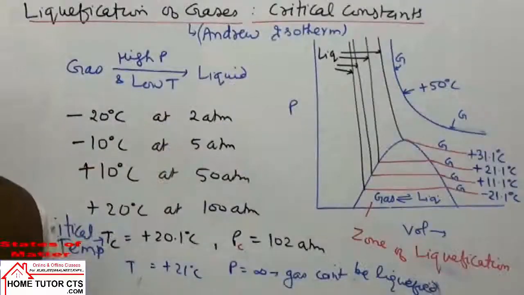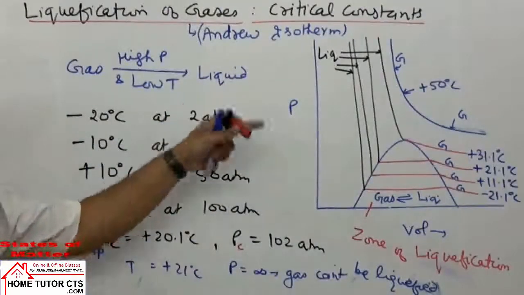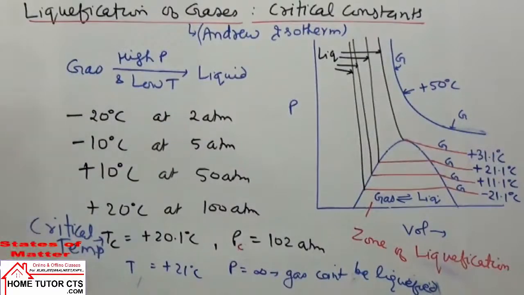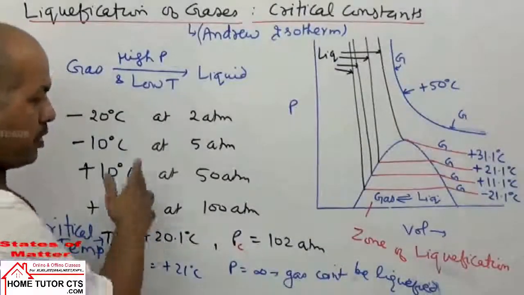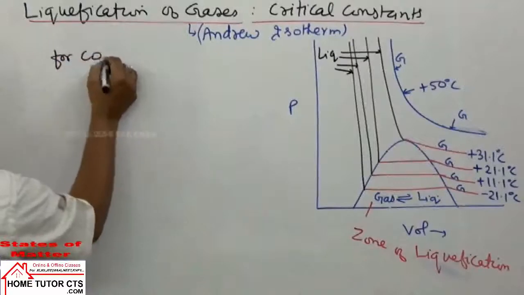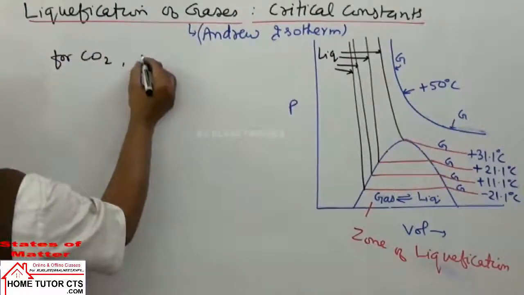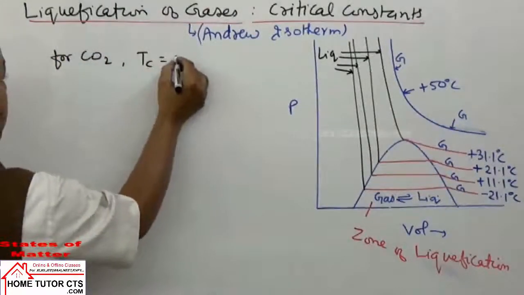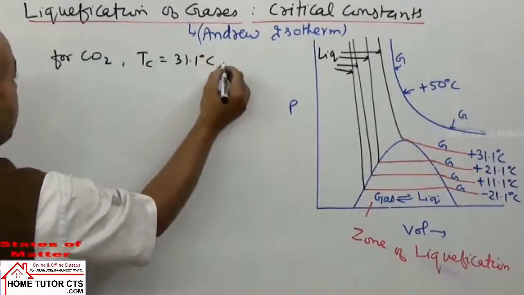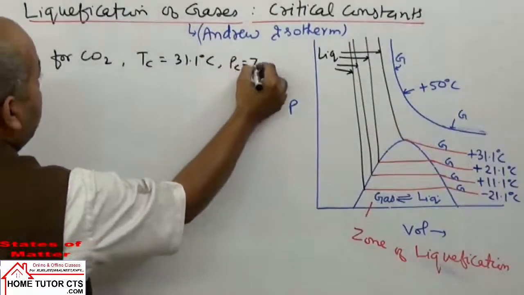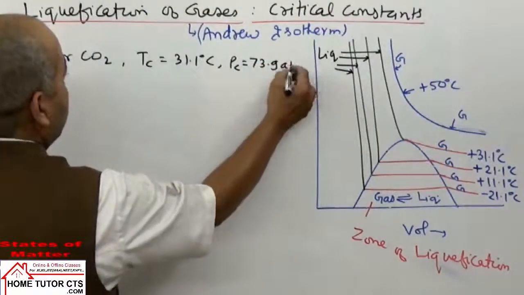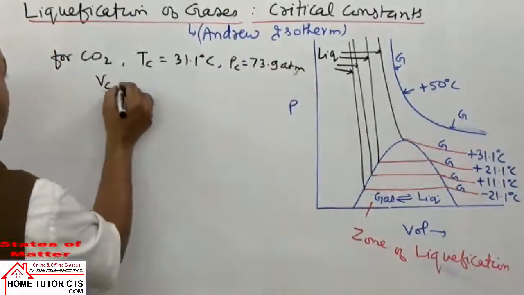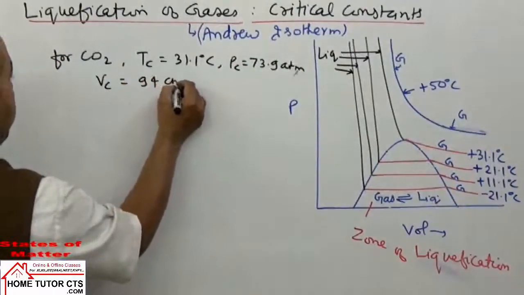This graph I have drawn for CO2 gas. For CO2 gas, you can write the information here. CO2 has critical temperature 31.1 degrees Celsius, critical pressure 73.9 atmosphere, and critical volume 94 cubic centimeter.